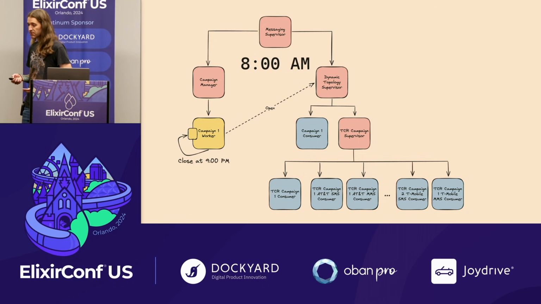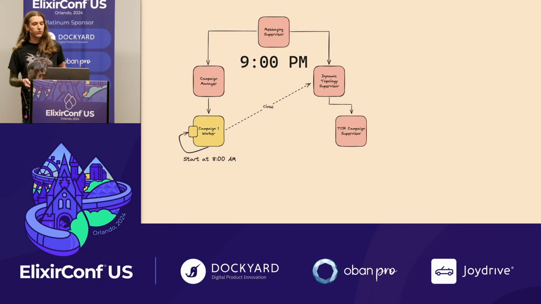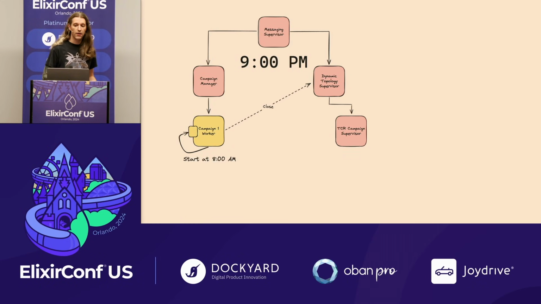When the campaign closes at 9 p.m. rolls around, a closed message is delivered, and it shuts down all the consumers. Then it schedules another message for itself to start it all up again at 8 a.m. the next day. Now, we had most of this done way back in January, and then it was time to start some serious QA before rolling it out to customers.